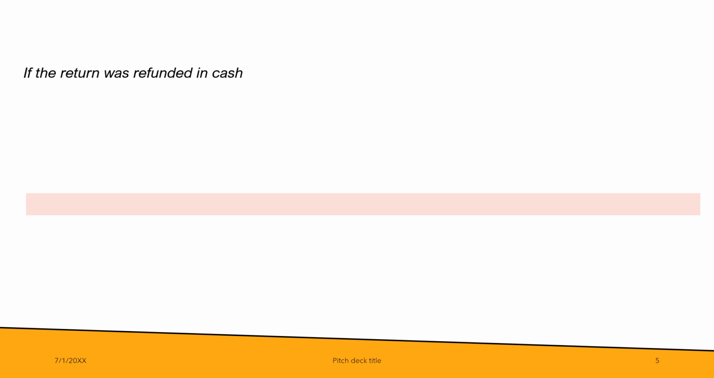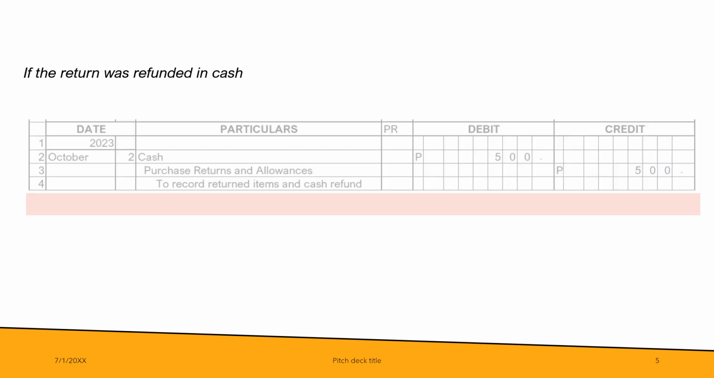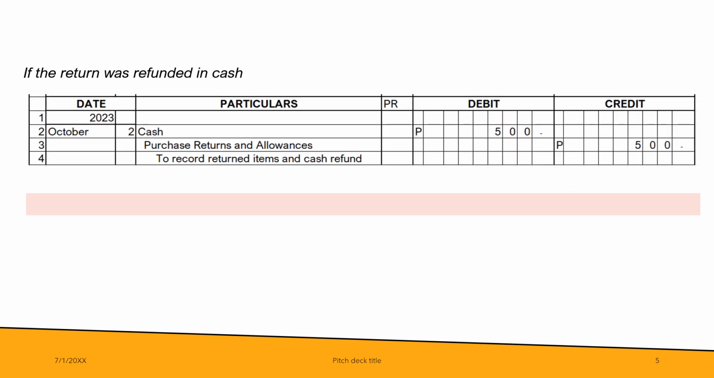Next scenario is, what if the return was refunded in cash? In our previous slide, the return was a debit to accounts payable, meaning a decrease in the accounts payable of CDL to Rosana. But if the return was refunded in cash, the debit will be cash 500 pesos, and then credit purchase returns and allowances 500 pesos.